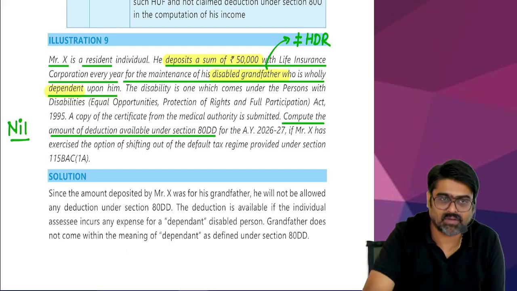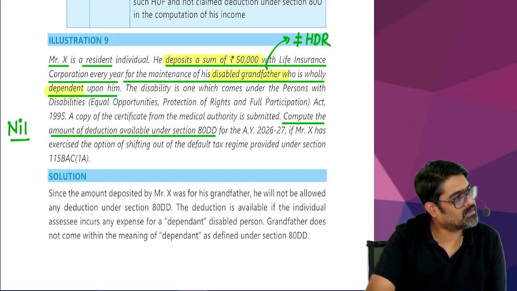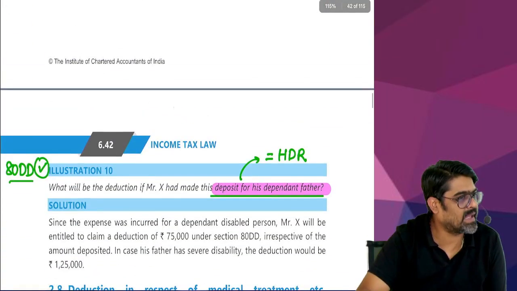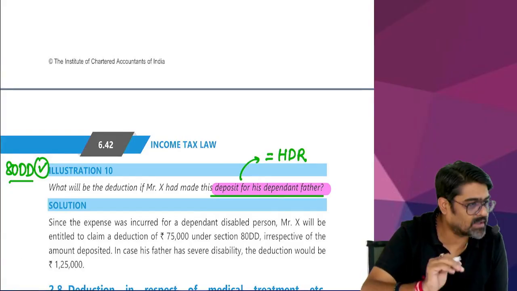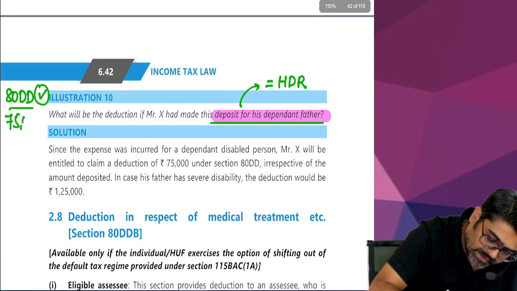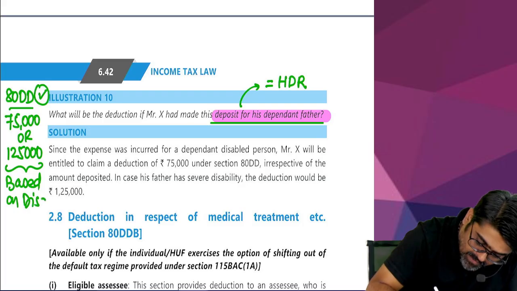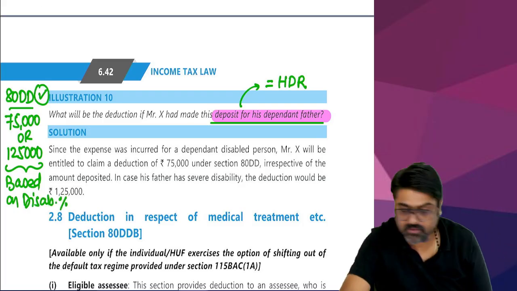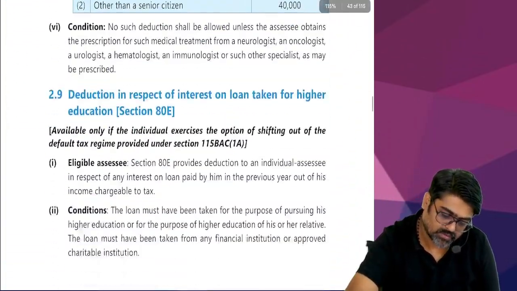I will say deduction is available, but it will be based on disability. If father is ordinarily disabled, then 75,000. And if father is severely disabled, then 1,25,000. But deduction will be available. Understanding? Because father is a specified relative. So either 75,000 or 1,25,000 will be available based on disability percentage. Done, sir? Easy, difficult? Easy only, no?